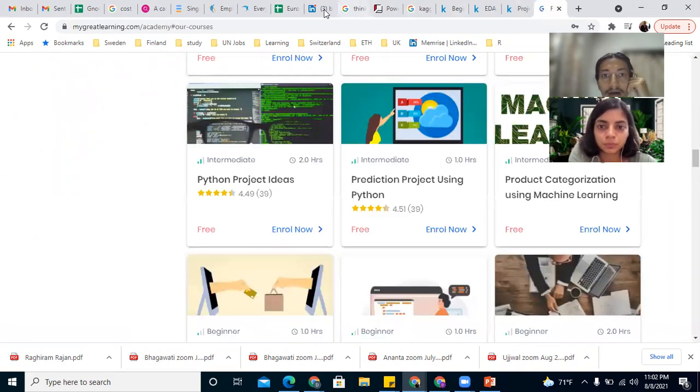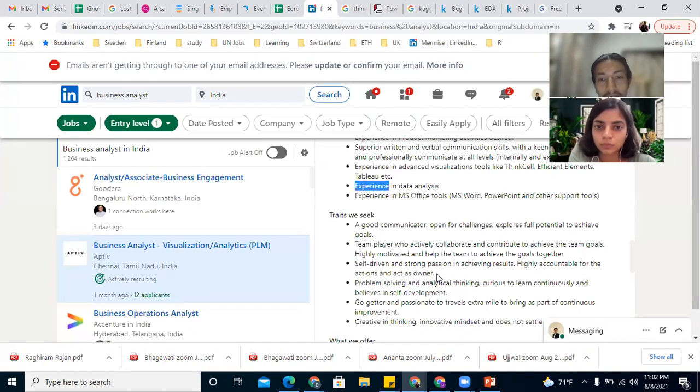But again, the question is, does this role require Python? It's good to know Python, Tableau and SQL. These are the top 3 skills required. So this will open more opportunities for business analyst roles.